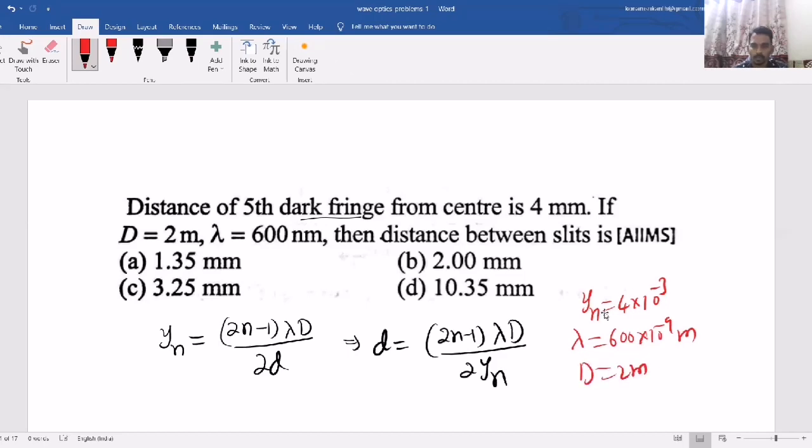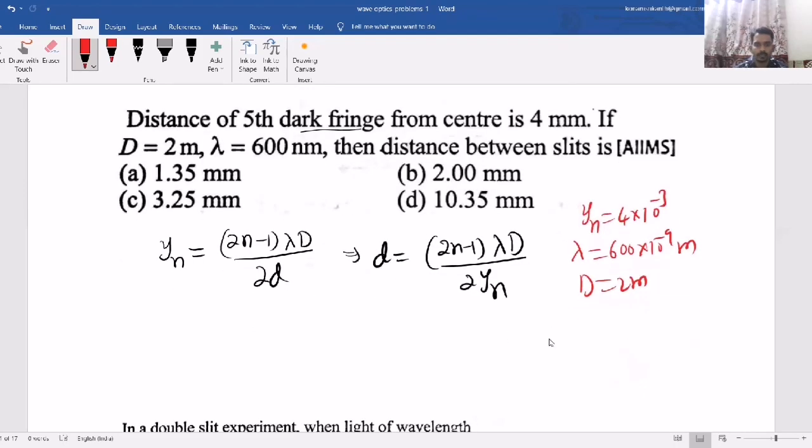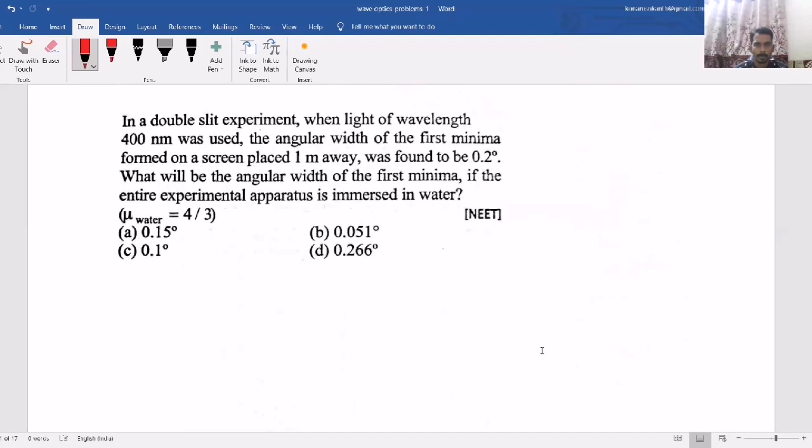Then try to solve it. You will get the answer in terms of meter. Then you can convert it into millimeters. So try to get the answer in terms of something into 10 power minus 3 meter, so that 10 power minus 3 meter you can write as millimeter. This way, you just understand the question, take the data and take the suitable formula.